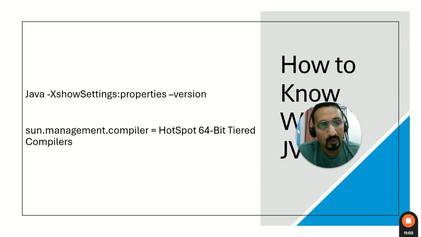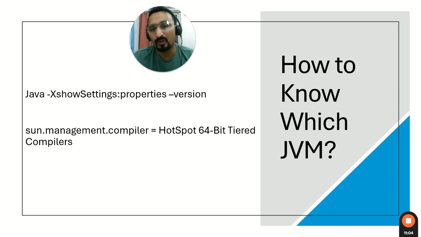Okay, so next question. Now we understood what a JDK is. Now people get confused, because sometimes the interviewer asks what is HotSpot. So what is HotSpot? HotSpot is nothing but a JVM.